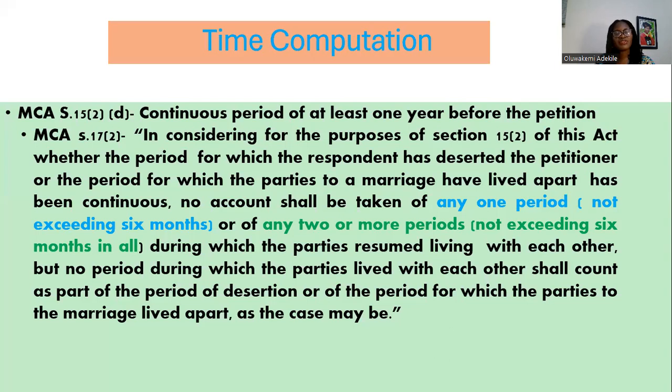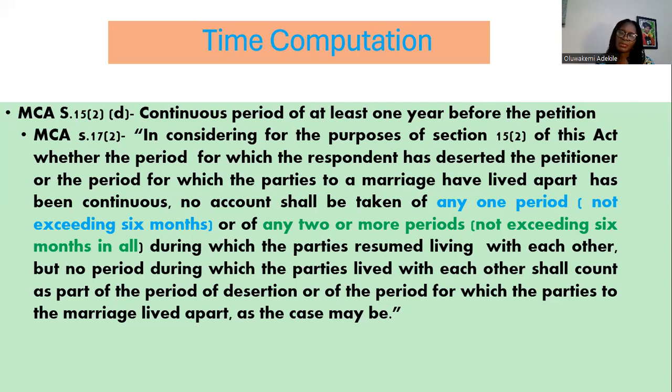In this regard, Section 15(2)(d), Section 17(2) of the MCA says that in considering, for the purposes of Section 15(2) of the MCA, whether the period for which the respondent has deserted the petitioner or the period for which the parties to a marriage have lived apart has been continuous, no account shall be taken of any one period not exceeding 6 months, or of any 2 or more periods not exceeding 6 months in all, during which the parties resumed living with each other.